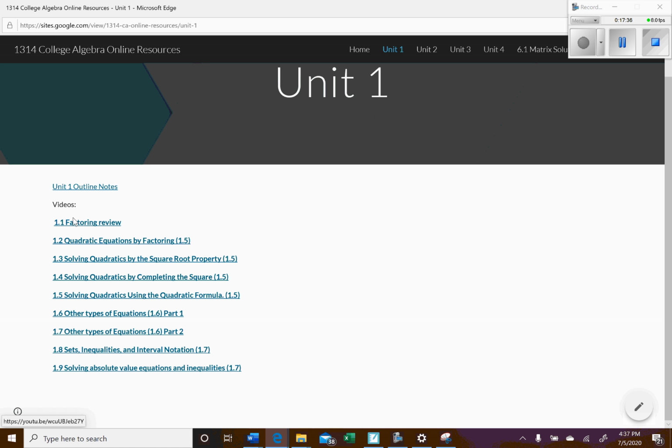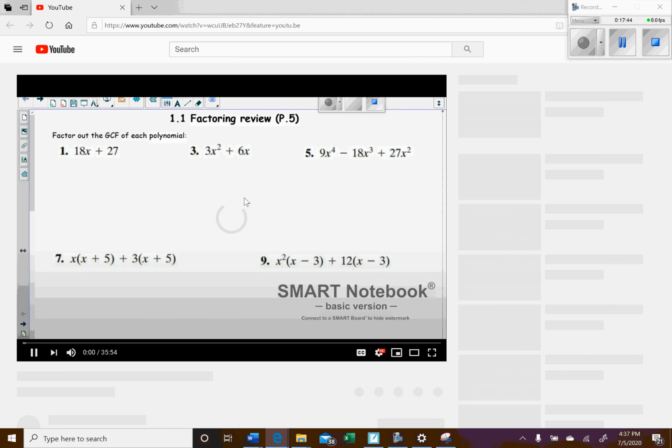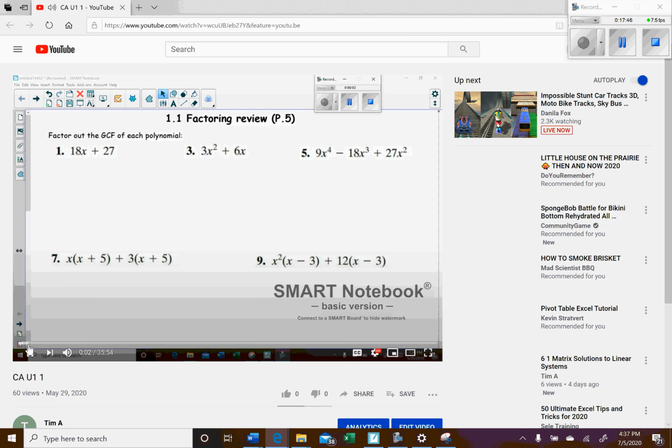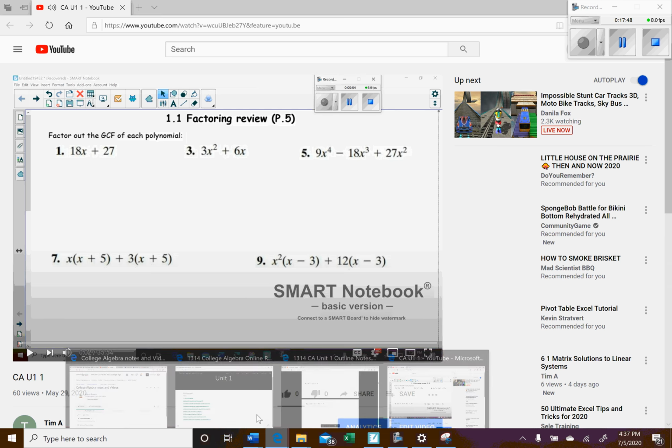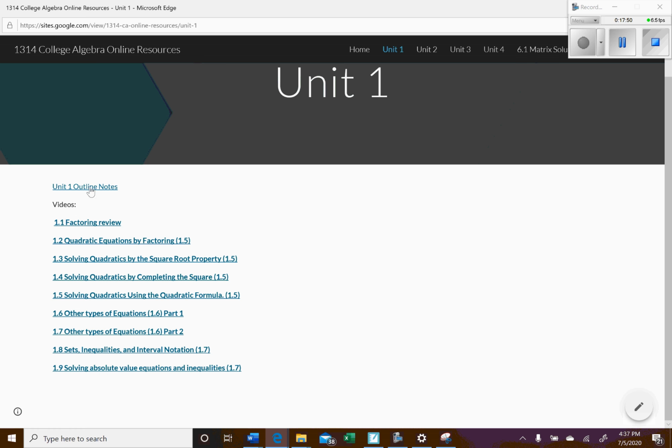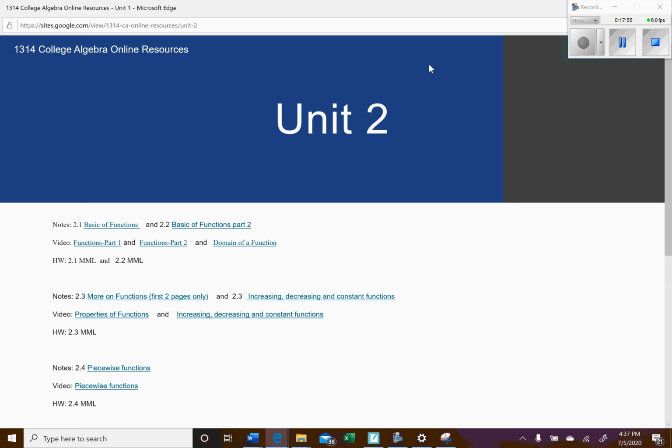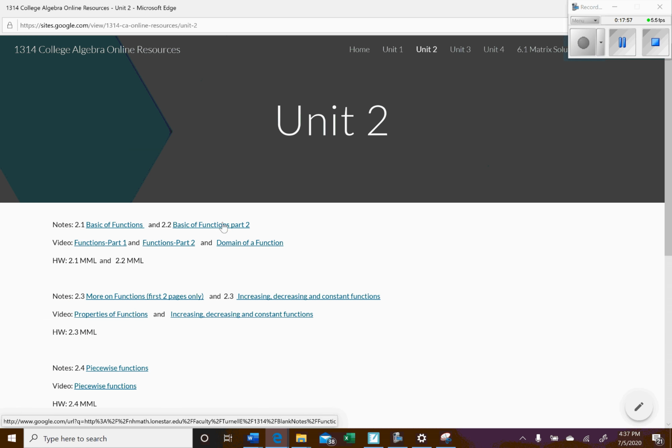And then here, if you click on the videos, once again it'll pop up a page, and a lot of times it'll take you to YouTube. They're not all posted on YouTube, but a lot of them are. So there's unit 1. Unit 2 is set up a little differently. It's the same idea: here's the notes, here's the videos broken into multiple parts, telling you what homework assignments to complete.